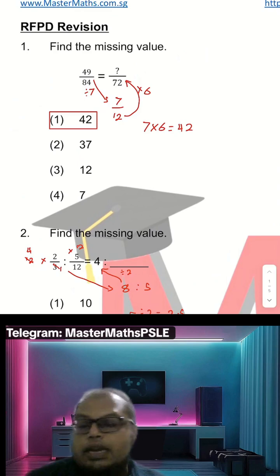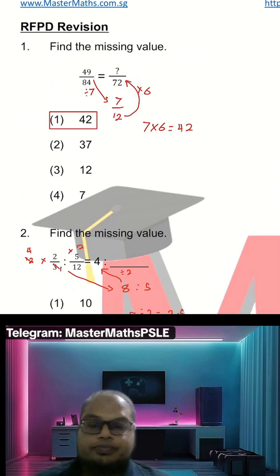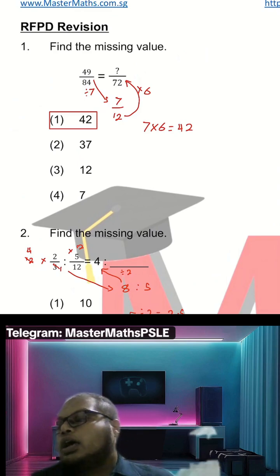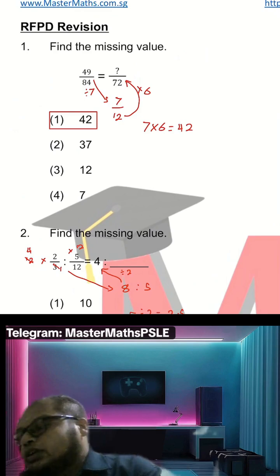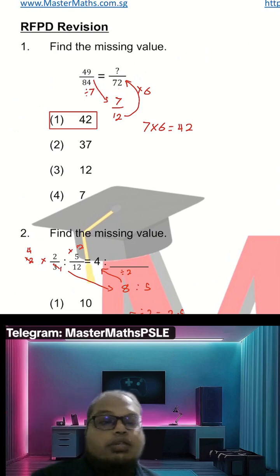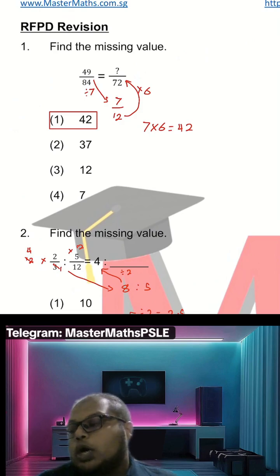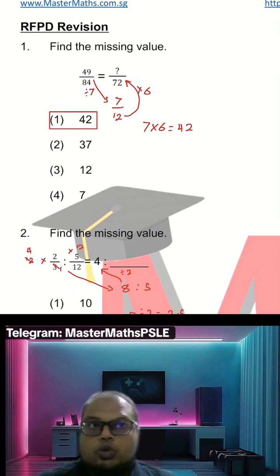Okay, and the last one. The thing here, there is no direct divide for you to get 72 from 84. So what you can do instead is you bring it down, divide with a common factor first, like a simplest form first.